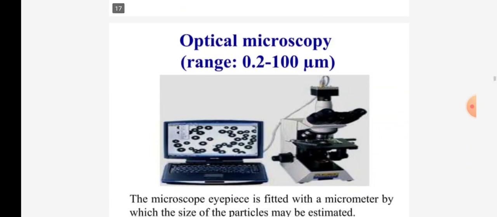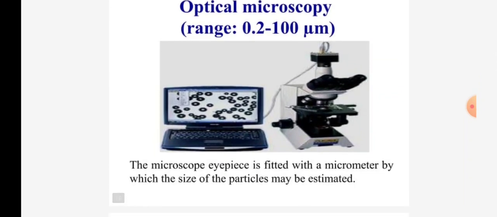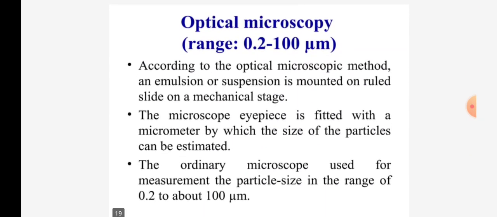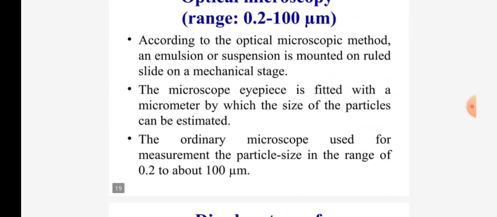You can see the optical microscopy range is 0.2 to 100 micrometers. The microscope eyepiece is fitted with a micrometer by which the size of particles may be estimated, as you can see on the screen. According to the optical microscopic method, an emulsion or suspension is mounted on a ruled slide on a mechanical stage.